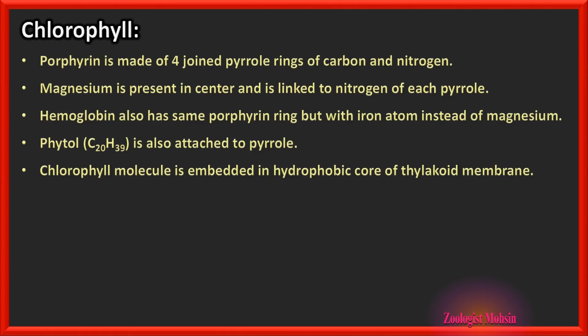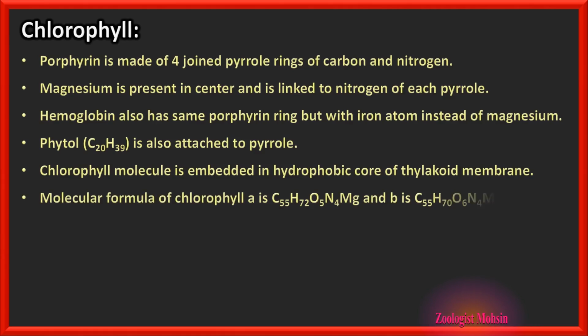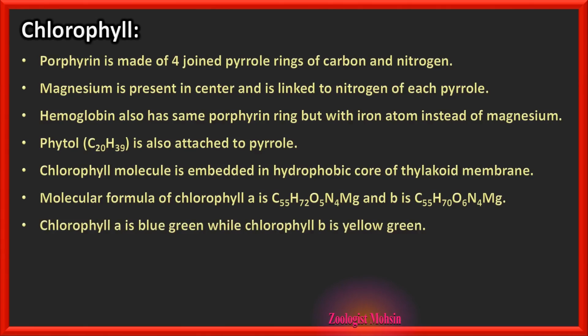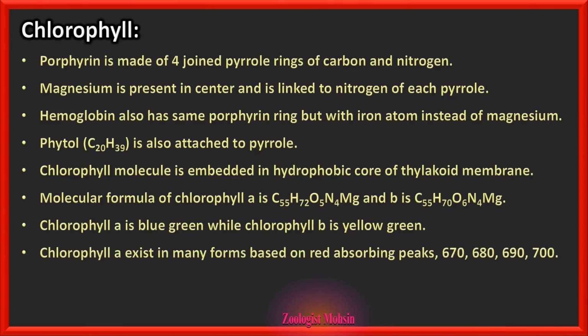Chlorophyll molecule is embedded in the hydrophobic core of the thylakoid membrane. Molecular formula of chlorophyll A is C55H72O5N4Mg, while chlorophyll B is C55H70O6N4Mg. Note the difference in hydrogen and oxygen atoms between chlorophyll A and B, and that is asked in the exam as well. Chlorophyll A is blue-green while chlorophyll B is yellow-green itself.